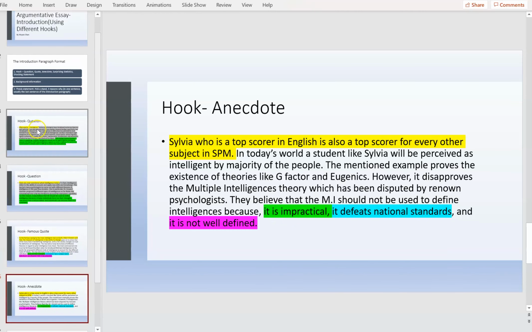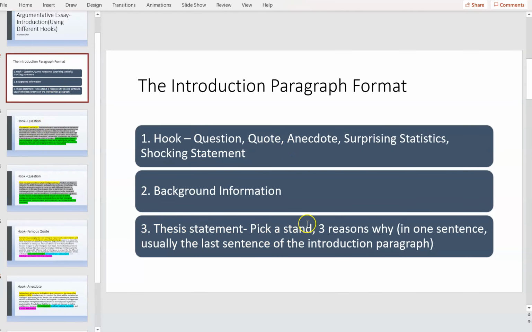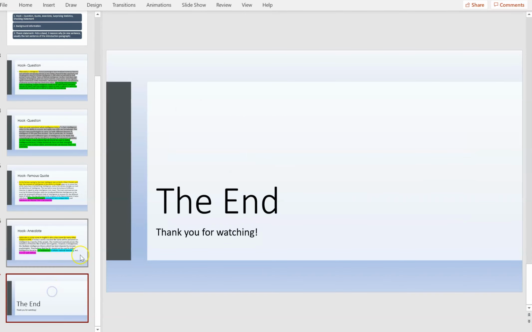Alright, so like I said earlier, you must pick a stand and three reasons why. You must use one of the hooks to start your introduction paragraph, because a hook can attract the reader's attention. That's all for today. Thank you.